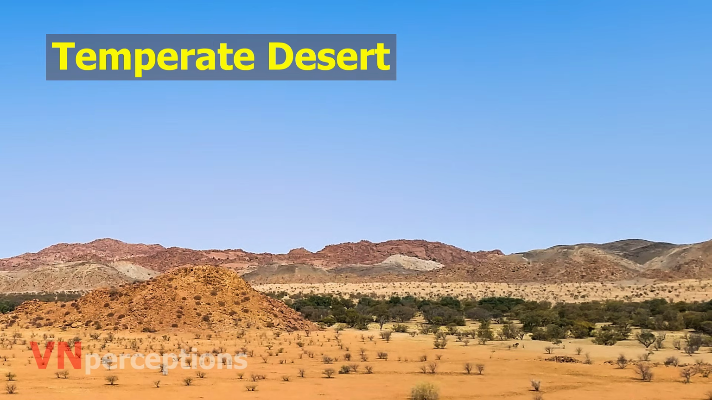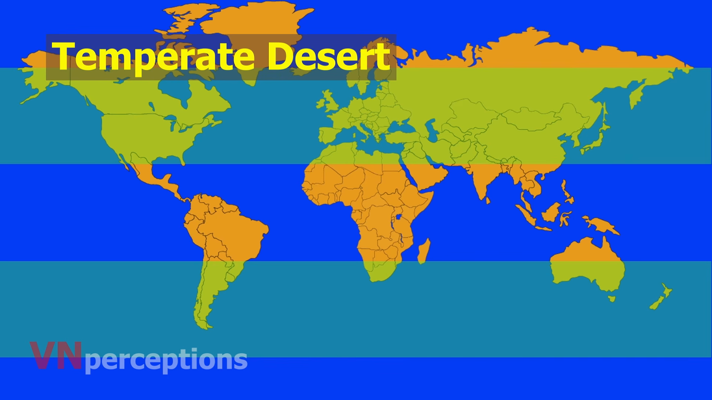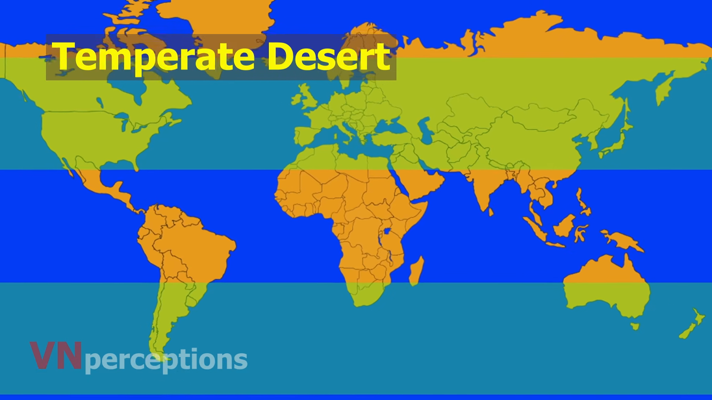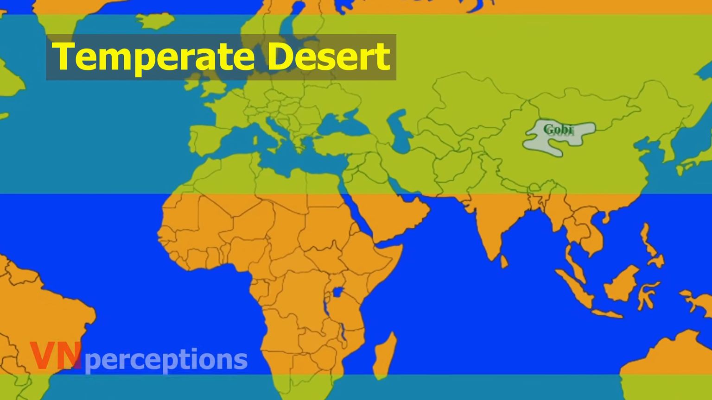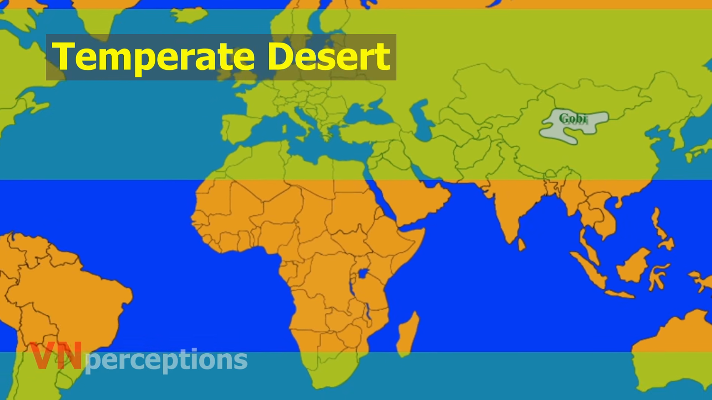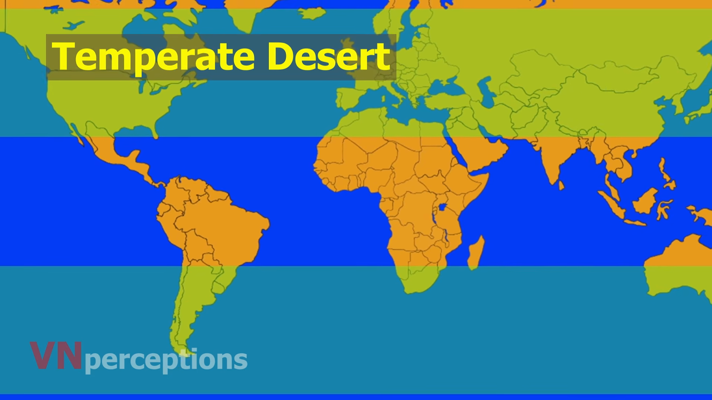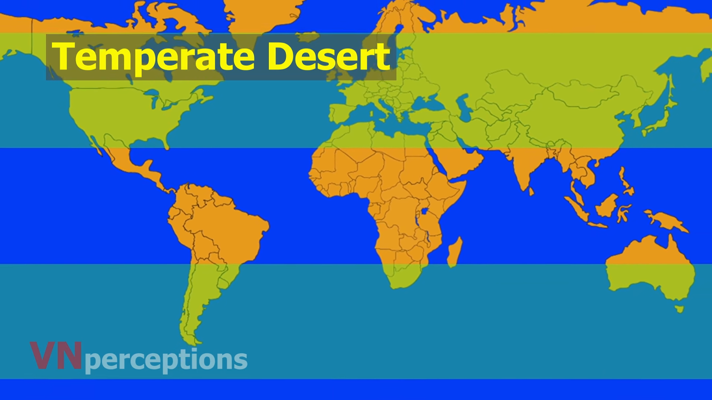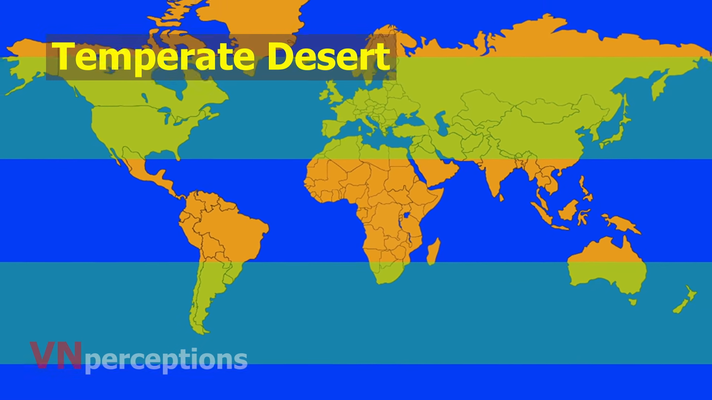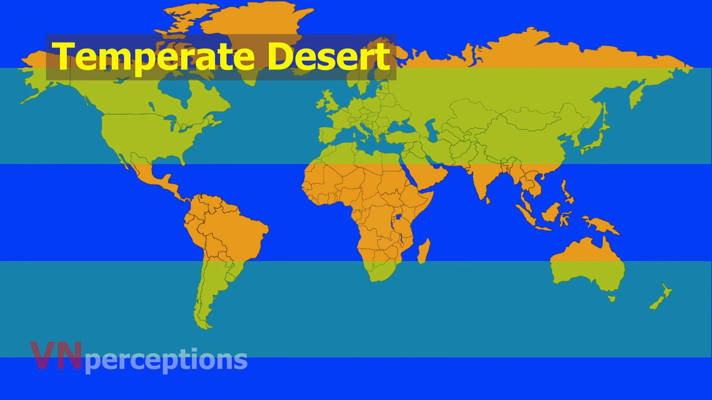Next one is the temperate desert. The temperate deserts are rainless because of either continentality or rain shadow effect. For example, the Gobi Desert is formed due to continentality and the Patagonian Desert due to rain shadow effect. Among the mid-latitude deserts, many are found on plateaus and are at a considerable distance from the sea.